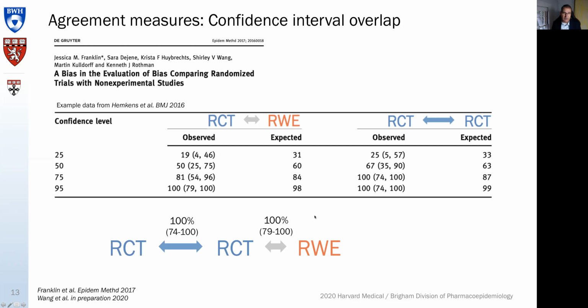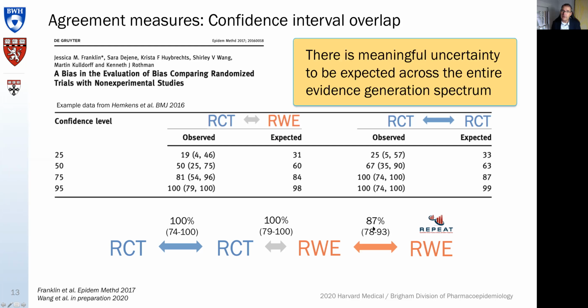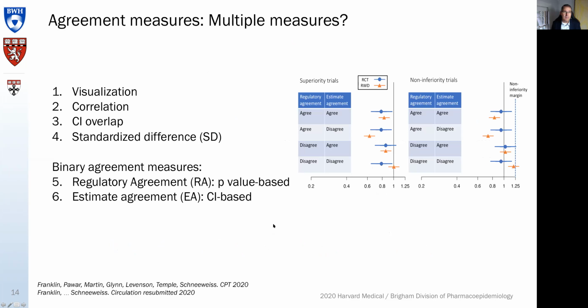So there's variation between RCT and real-world evidence, but there is almost an equal amount between different RCTs. Again, that is likely because the RCTs are not emulating themselves very well among the RCTs. And of course, you have variability between the real-world evidence studies. These numbers are not robust, they're handpicked, so don't put too much stock into the specific numbers, but what is clear is there's meaningful uncertainty to be expected across the entire evidence generation spectrum. So that is not limited to real-world evidence alone.